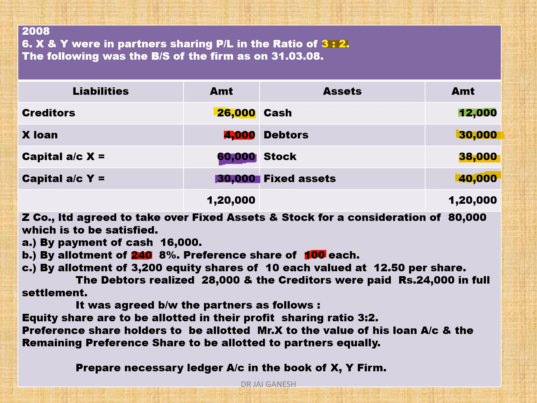This 80,000 they pay partly cash 16,000, partly preference 240 into 100, 24,000, and partly equity 3,200 into 12 rupees 50 paisa. If you take 12 rupees 50 paisa, you get the answer.